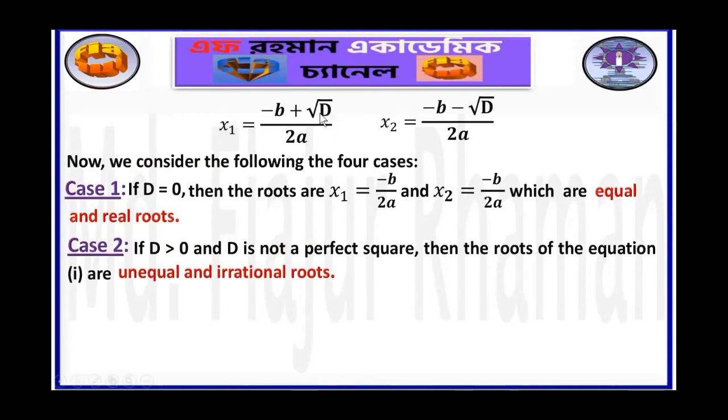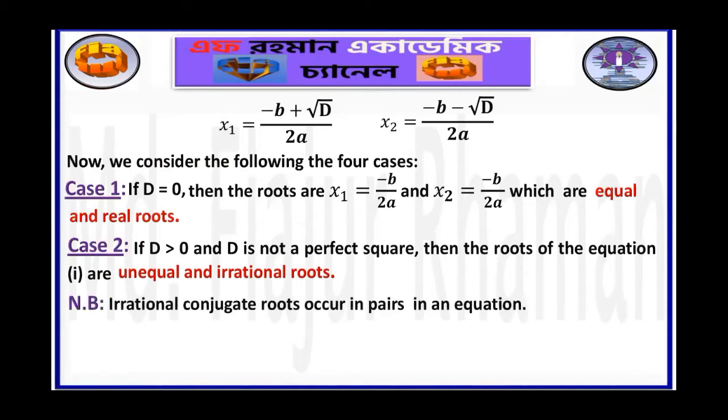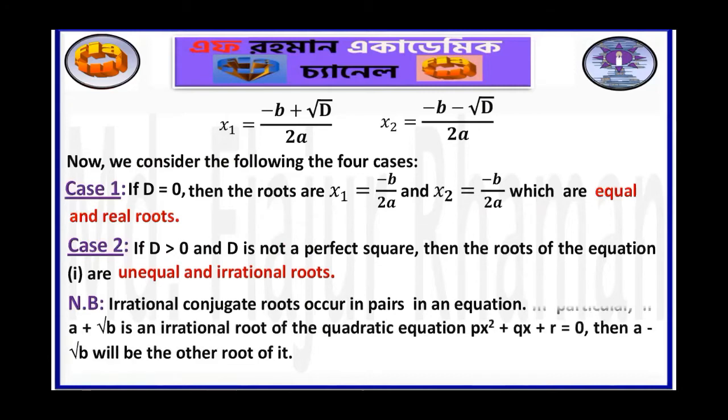And if these two roots are irrational, they are called conjugate irrational roots because they differ only by plus and minus sign. Just we put the radical sign, square root. That's why you can write irrational conjugate roots appear in pairs in an equation.